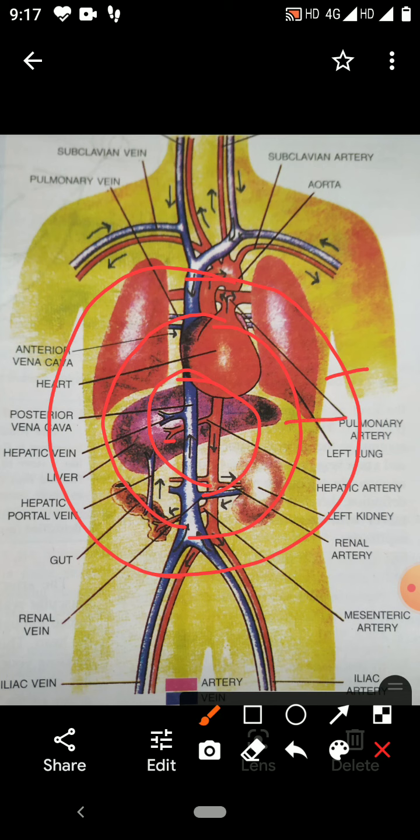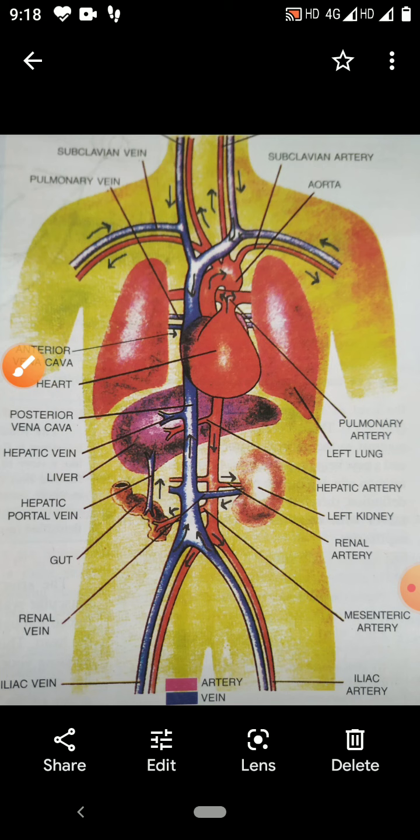There is a middle layer made up of muscle and elastic fibers. Innermost is the endothelium, and after that in the center is the lumen. So in the arteries there is a thick muscular wall and a narrow lumen. In the arteries blood flows with pressure, in spurts.